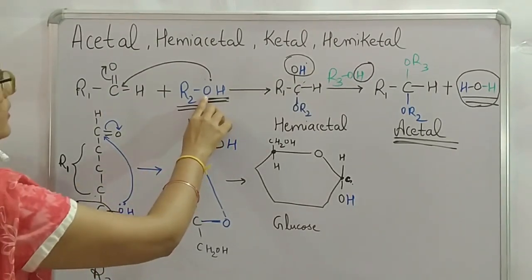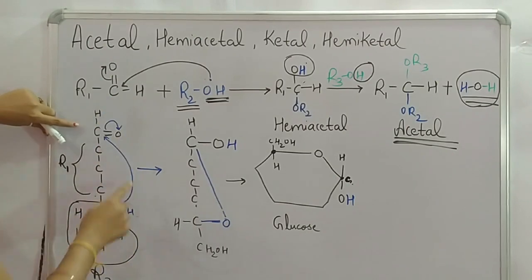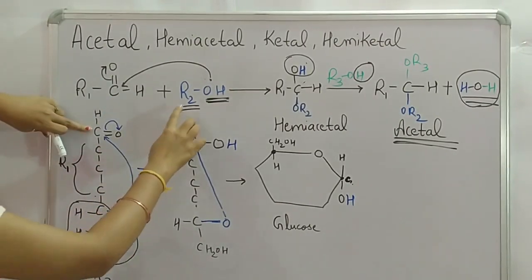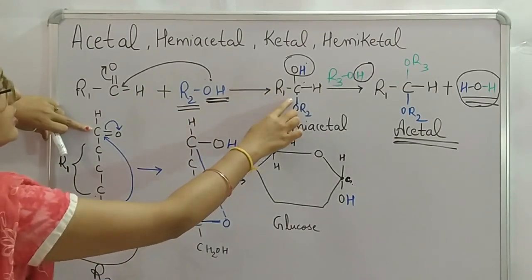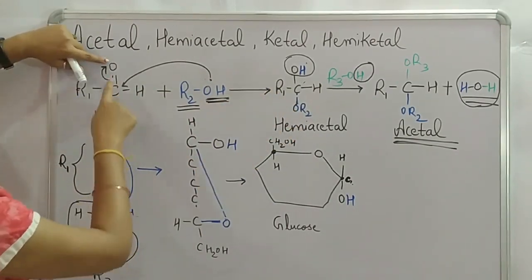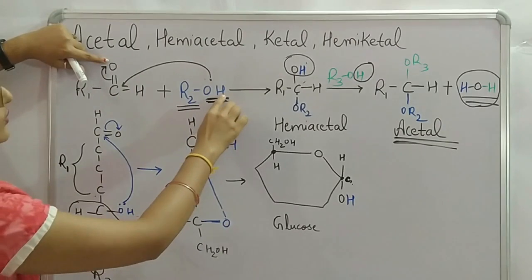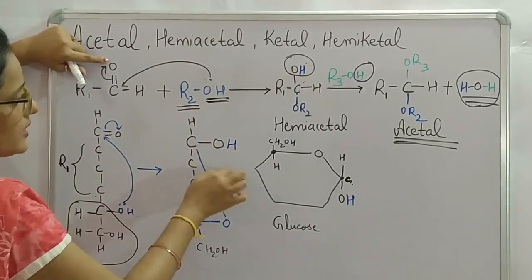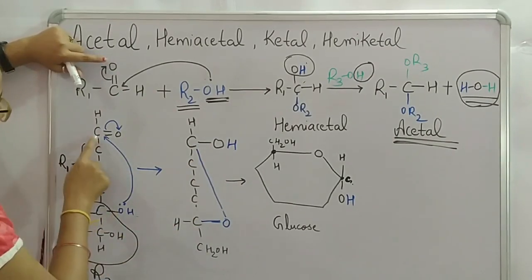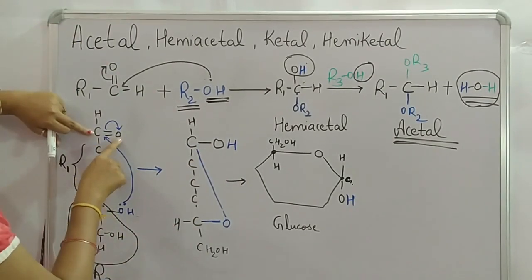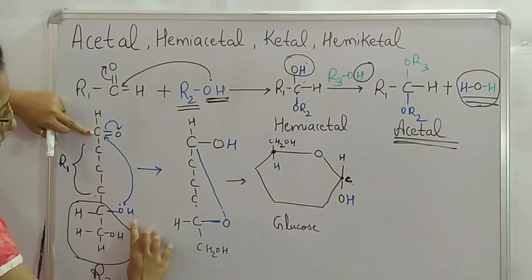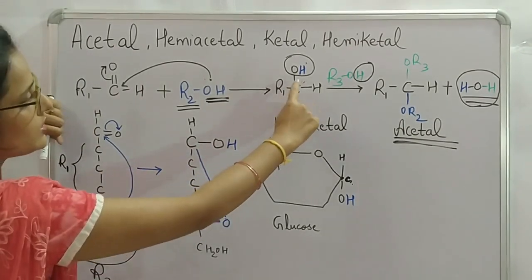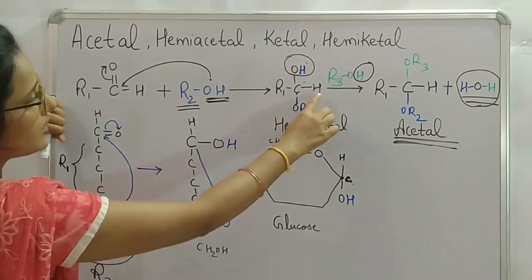Now this oxygen interacts with this carbonyl carbon, and due to this interaction, this carbon is attached with O, and O gets attached with H. So C-O-H. Now we will search for that same thing. This C is bonded with O, and this O is bonded with this blue H. So we have found our C-O-H.